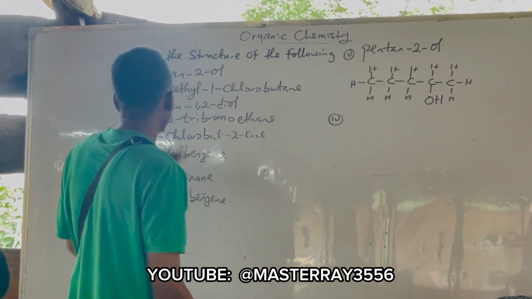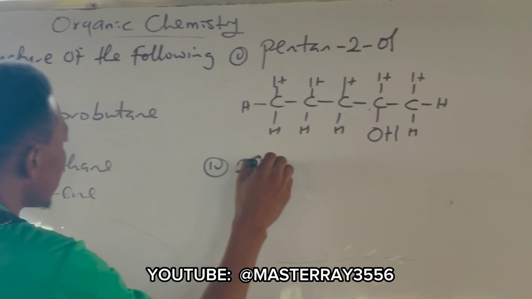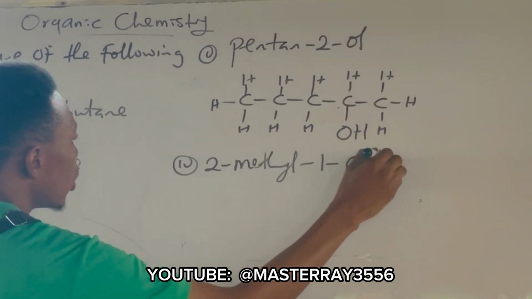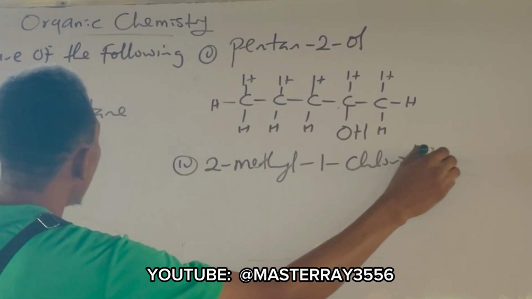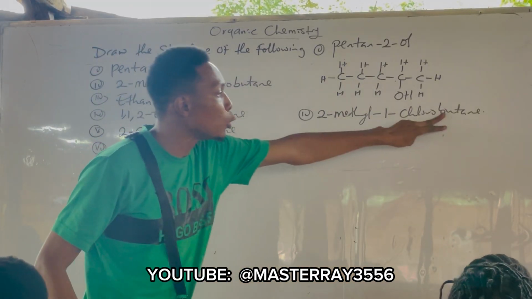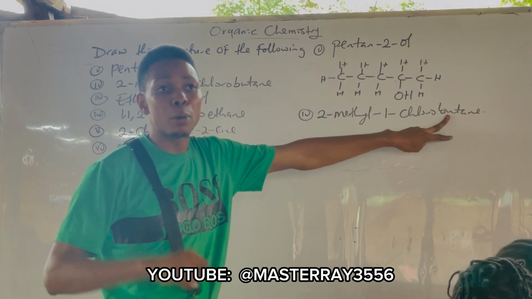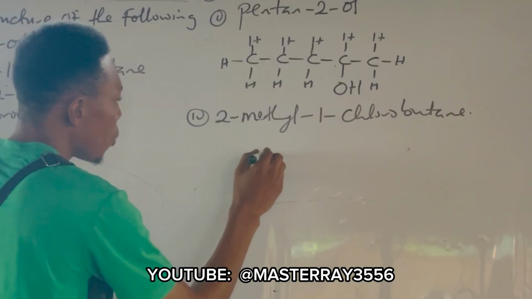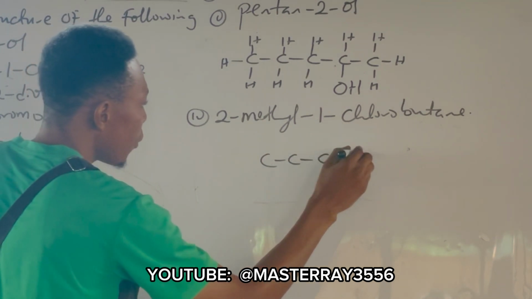So number 2: 2-methyl-1-chlorobutane. Now the parent carbon there is butane, which is how many carbons? 4 carbons, right? So we have 1, 2, 3, 4.